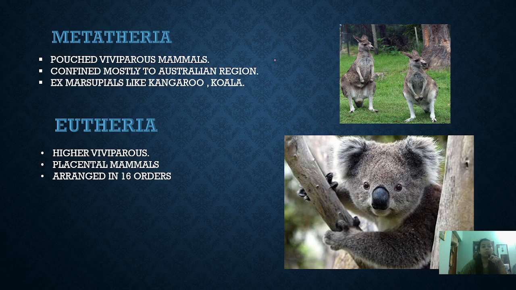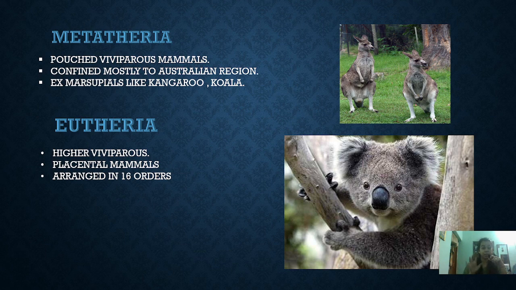Metatheria are the pouched viviparous mammals, that is, they bear a pouch. You have seen the kangaroo, they have a pouch for the nourishment of the young one. Immediately after birth, the young one jumps into the pouch, where mammary glands are present and it is nourished until fully developed. Similarly the koala also has the same.